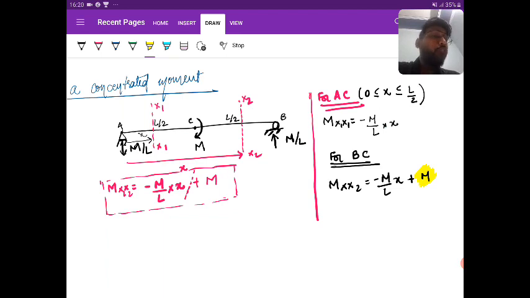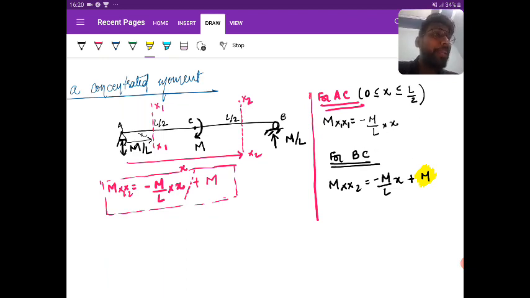For the validity of any term, the bracket term should be 0. If you look at the equation that I framed using the braces, you put any value of h, the M is applicable throughout, which is a wrong statement, because you can clearly see that when I do it separately for AC and BC, this plus M is applicable only for the BC portion.